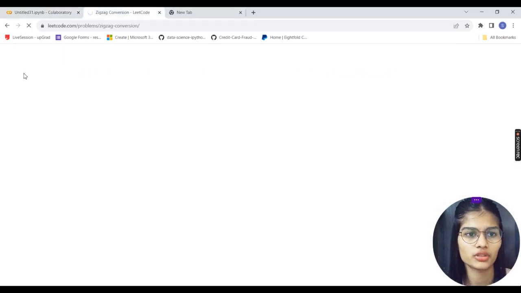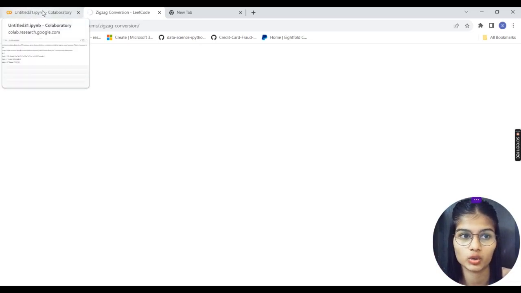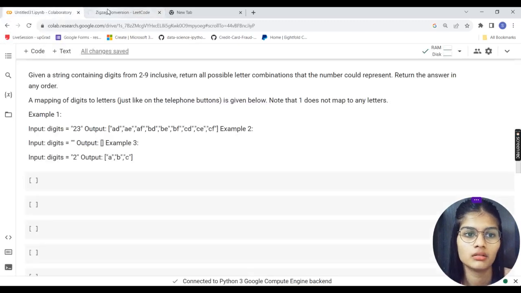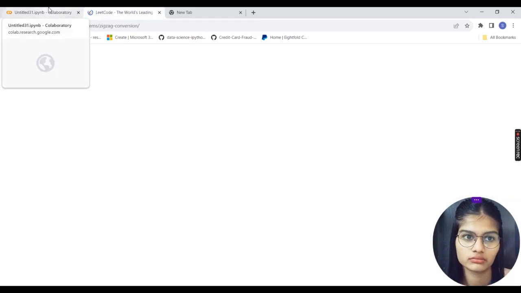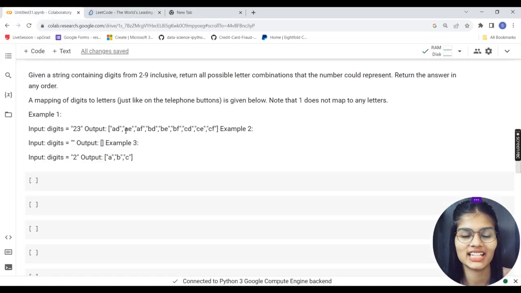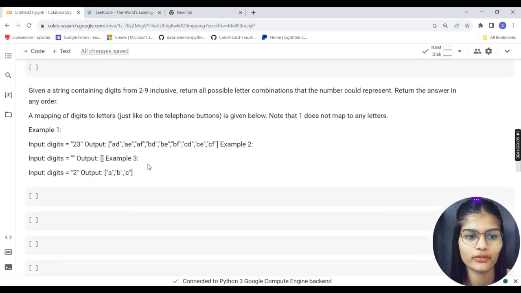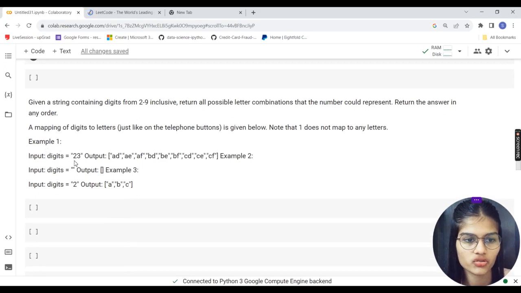I'll show you this question, because it also had a chart which has to be followed and checked. Why isn't this opening? The internet is not that good, it might take a little bit of time. Before that, I will just show that the input digits are 23, so between 2 and 3.